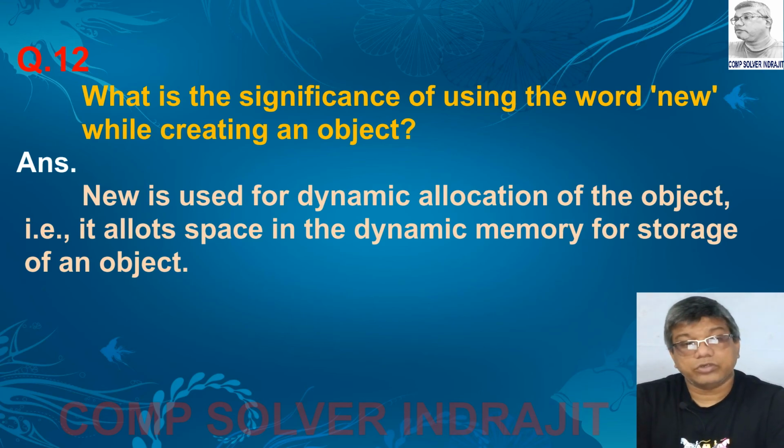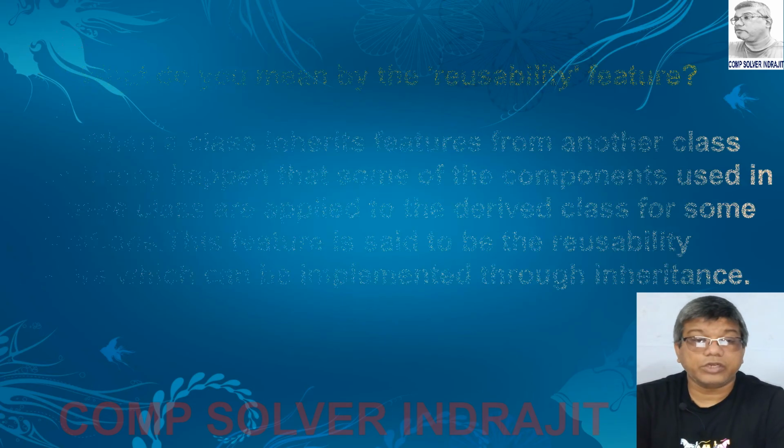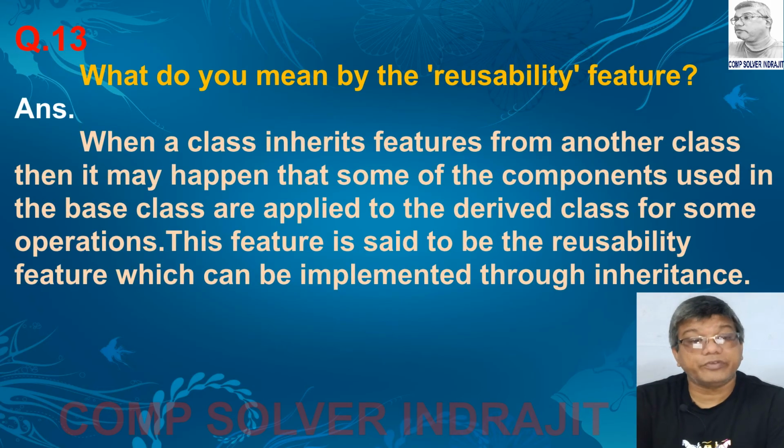New is used for dynamic allocation of the object. It allots space in the dynamic memory for storage of an object. Next question, what do you mean by the reusability feature?